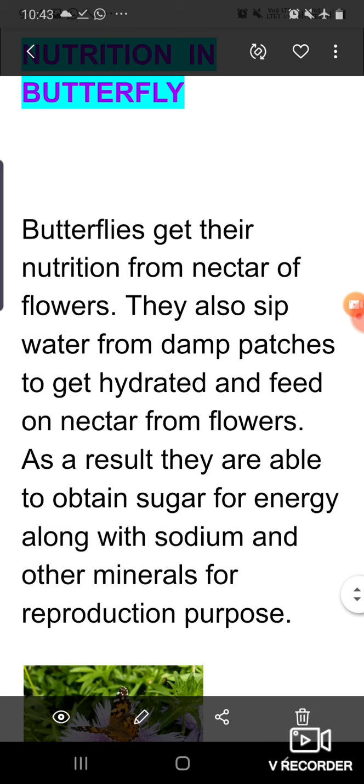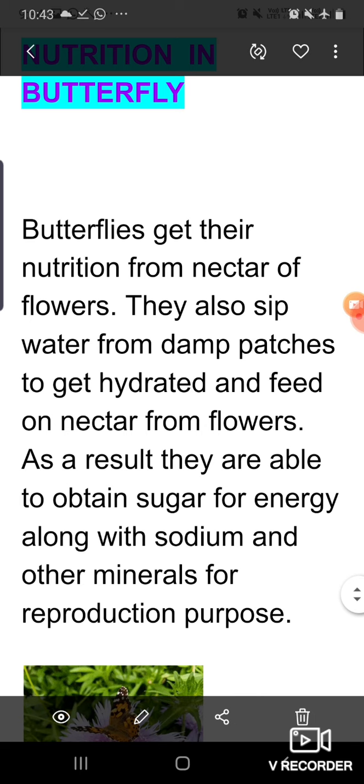Next is nutrition in butterfly. Butterfly gets their nutrition from nectar of the flowers. As you know, butterflies suck the nectar of the flower. They also sip water from damp patches to get hydrated and feed on nectar from flowers. As a result, they are able to obtain sugar for energy along with sodium and other minerals for reproduction purposes.